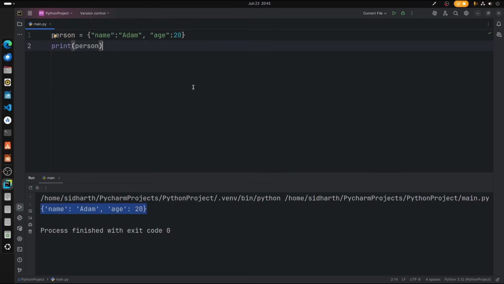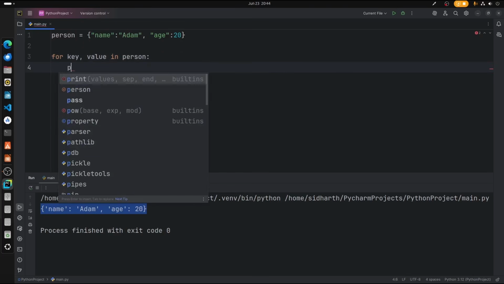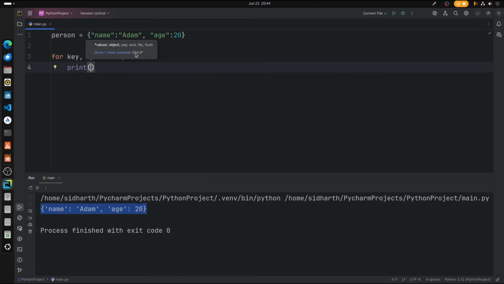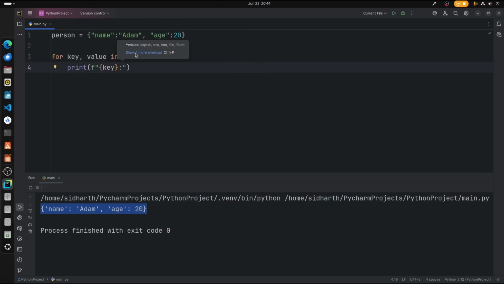Alright, now we're gonna look into iteration. How we're gonna do that? It's very simple. Just like in list and tuple and set, we can iterate very easily by typing key and value, because we have two values here. So one is key and the other one is value. How are we going to iterate this? Very simple. Watch this. So now what I'm going to do here is, in person, print format key and value.